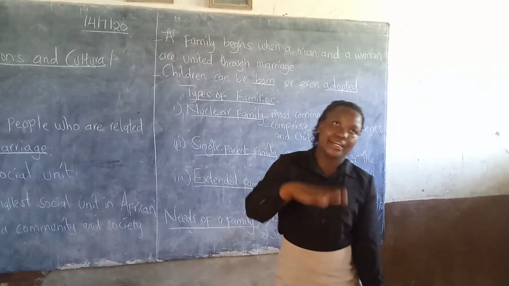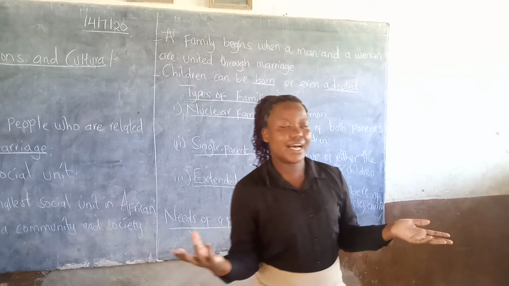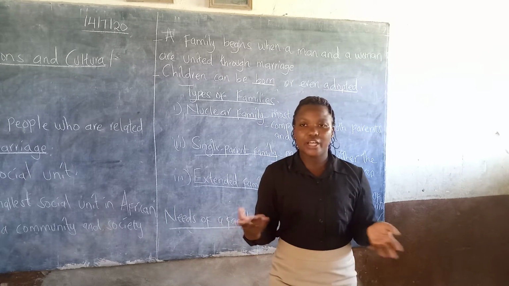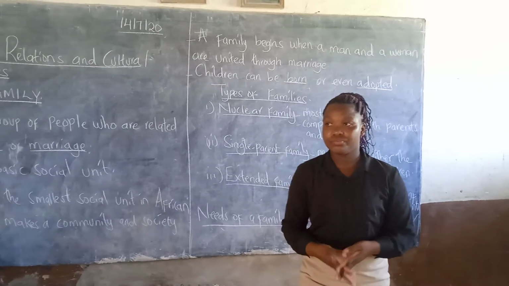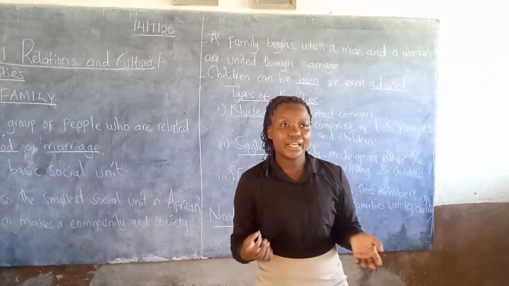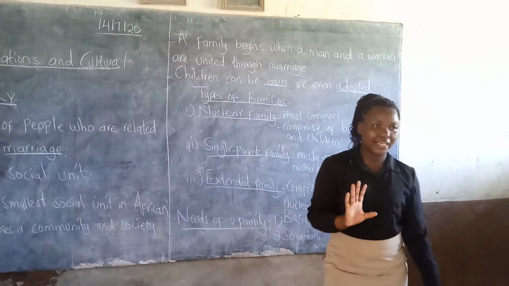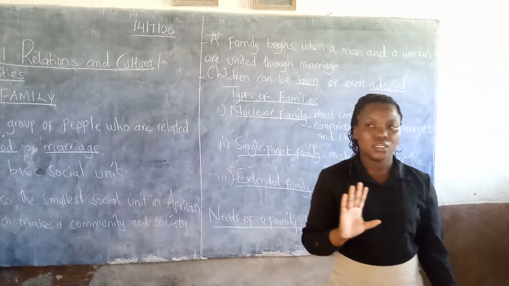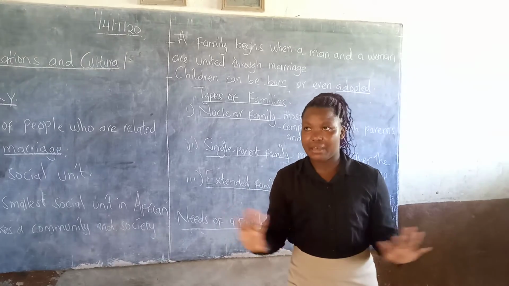Another one is shelter. So what is shelter, learners? Shelter is where you can stay. You all need a house to stay in. You cannot stay in a bush or in an open field. You can't even think of doing that. So these three, food, shelter, and clothing, are the major basic needs of a family. Somebody cannot do without them.